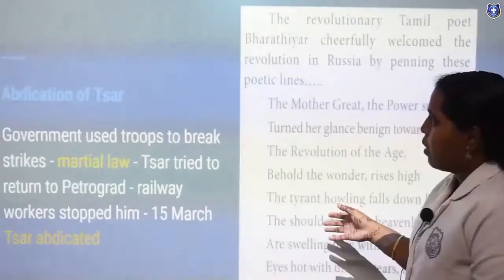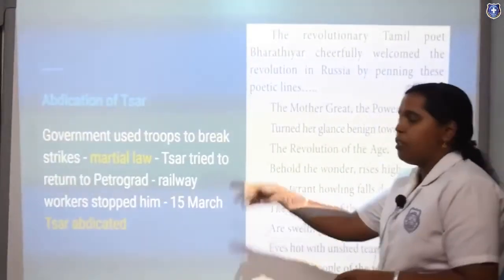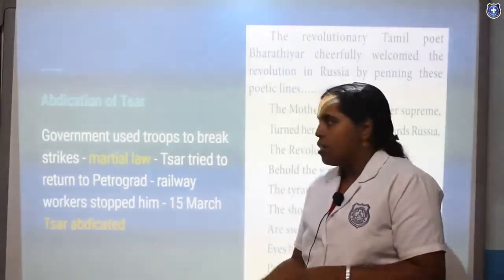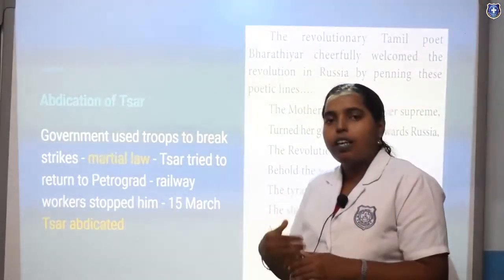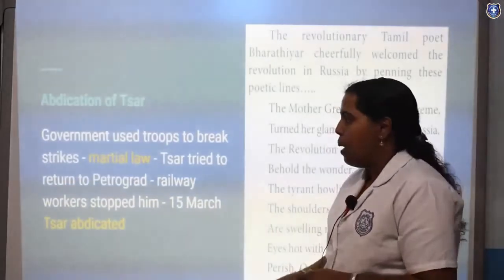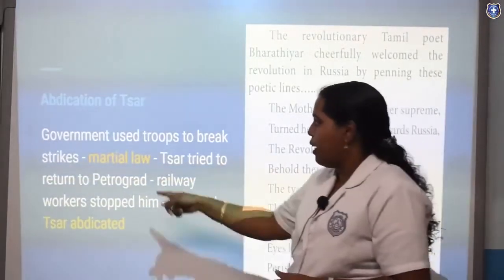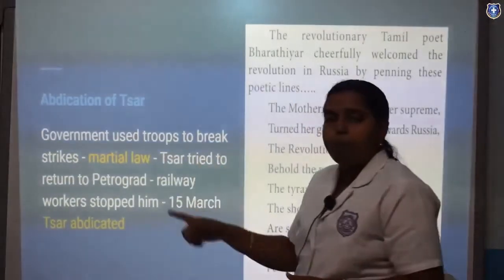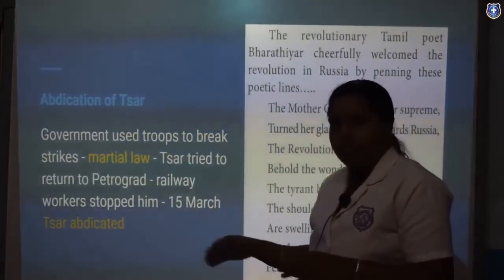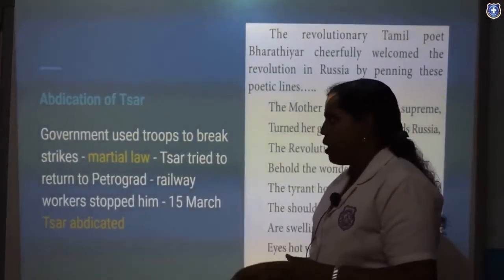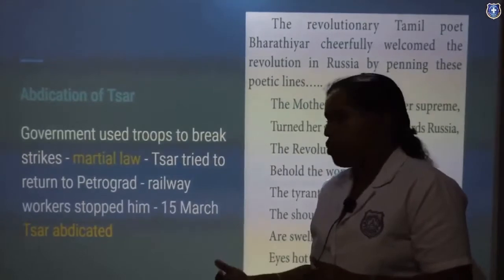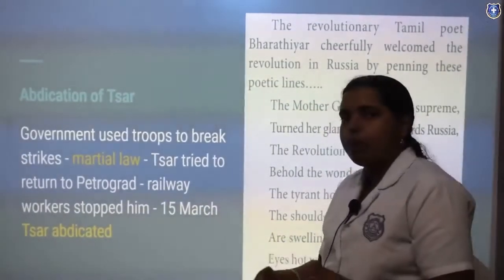The next one is abdication of Tsar. Abdication in the sense giving up. Tsar, in the previous slide we saw that he was an unchallengeable person, but finally one day the government used troops, that is military force, to break the strikes. But martial law was very strong, and Tsar tried to return to Petrograd.